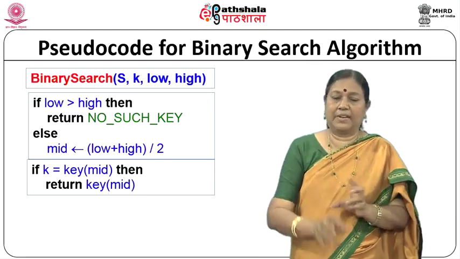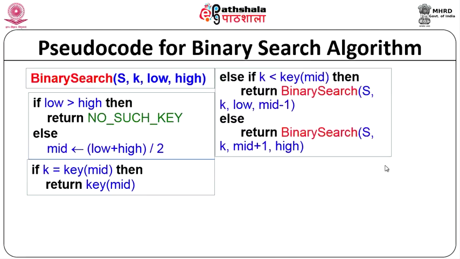It finds the mid value. If the key is less than mid, you return binary search, but now the new range you are going to search is low and mid minus 1 instead of low and high. Otherwise, you return binary search mid plus 1 and high. So, you keep recursively calling binary search.